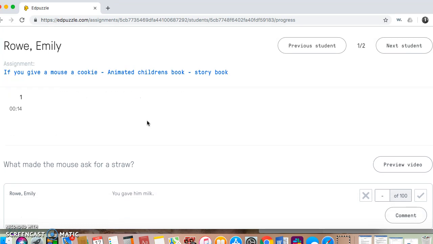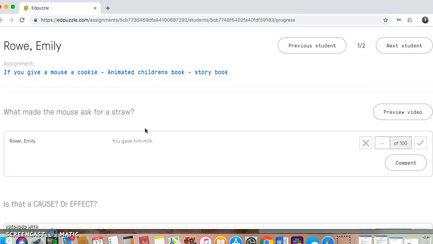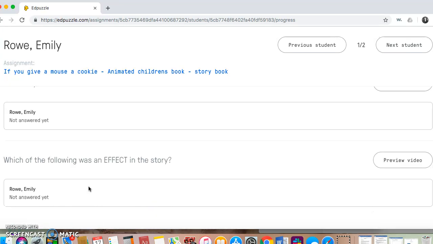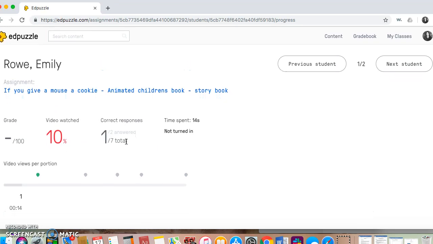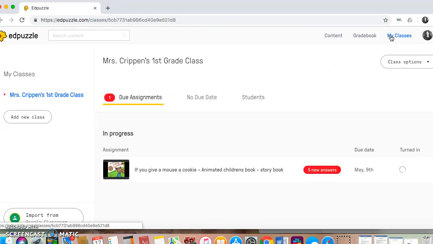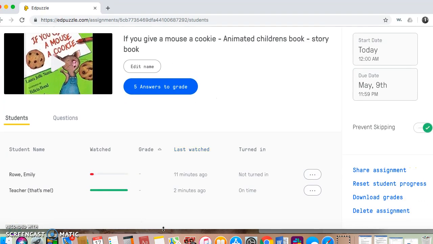So that's how I can see the progress of each person. I can even see the answers that they submitted and the ones that they have not answered yet. So that will be super helpful. So that's the student progress. And then I can go back to my class to watch the movie right here, or the video. And here's another way I can see student progress: how much they've watched, their grade, when they last watched it, whether they've turned it in or if it's on time or not. And there's me right there.